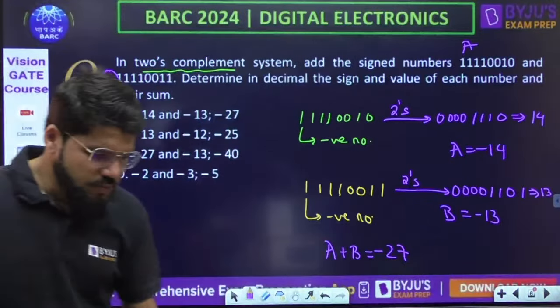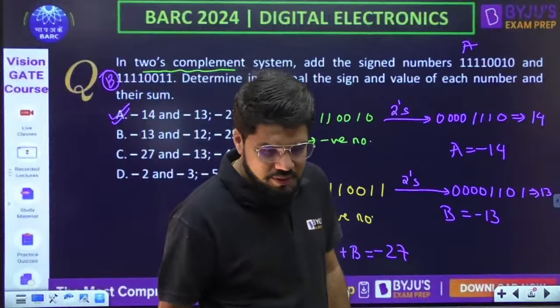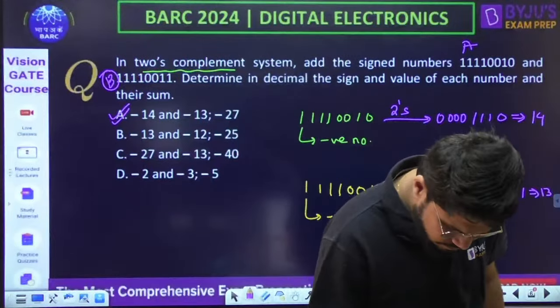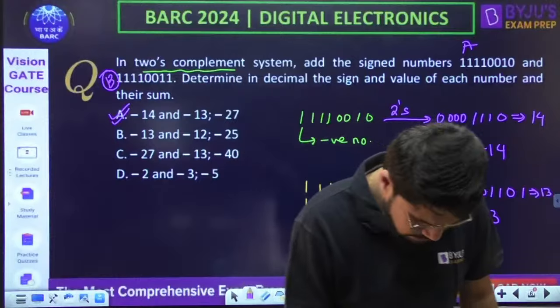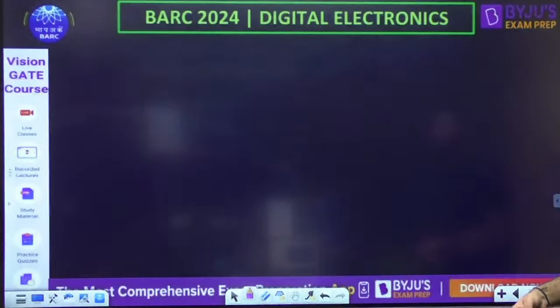So addition can also be done in decimal only, right? Then why solve the addition in binary? Simple. Done? Okay, cool. If that is done, let's get moving ahead towards the next question.